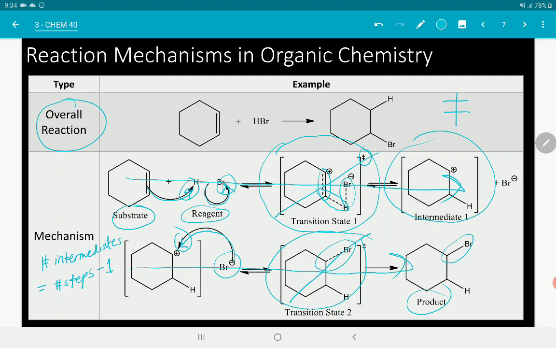Kasi, kapag 2 steps ang reaction, nasa gitna yung intermediate. Kapag 3 steps ang reaction, dalawa yung intermediate. Okay? So, it depends on the type of mechanism of the reaction kung gaano karami yung kanyang magiging intermediate. So, you will see in the future kung paano magsulat ng mechanism depending on the reactivity and the structure of your